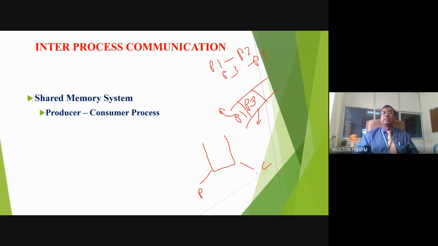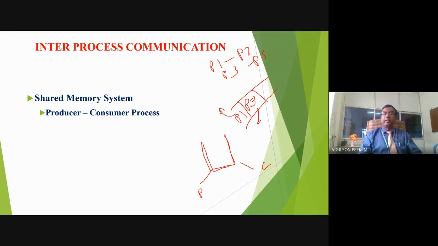Otherwise, it is a person who wants help and a person who provides help, a person who wants a service and a person who provides service. So the service provider is the producer, and the service consumer is the consumer. Now, this producer and consumer want to communicate among themselves. What will they do? They will share a common memory. Here I am referring to it as a stack, or you can have a queue also, no problem.